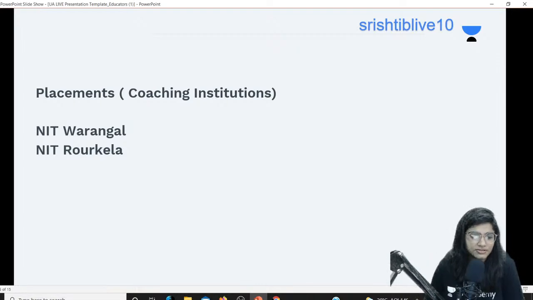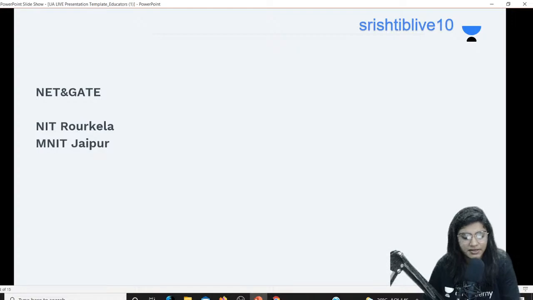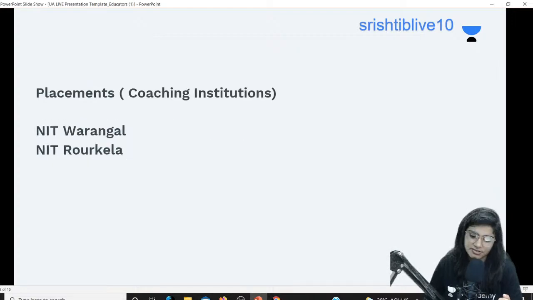No, in NITs generally the placement is only for coaching industries or coaching institutes, the offline as well as the online coaching institutes, which would come and hire you for IIT JEE coaching and for JAM. More or less it's going to be the IIT JEE sector only, because JAM does not have that much of a crowd, so basically it will be IIT JEE coaching only.